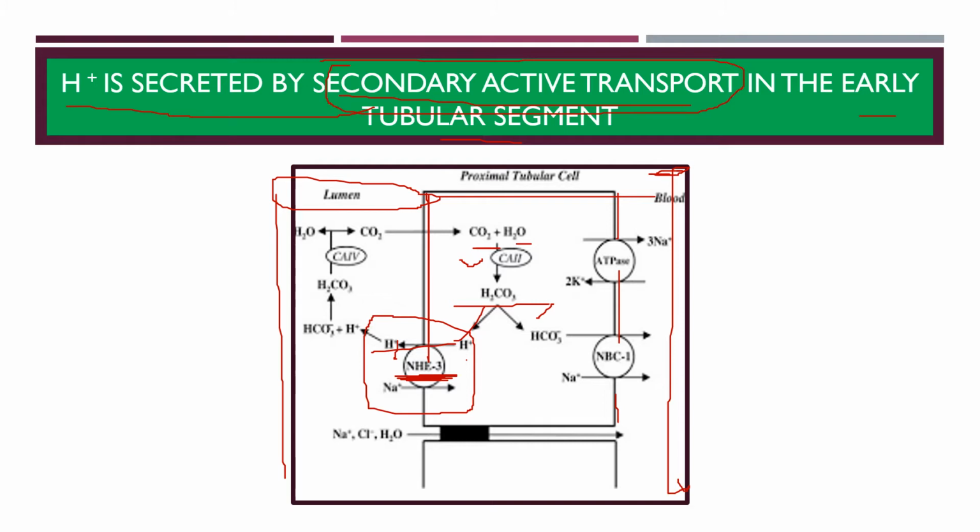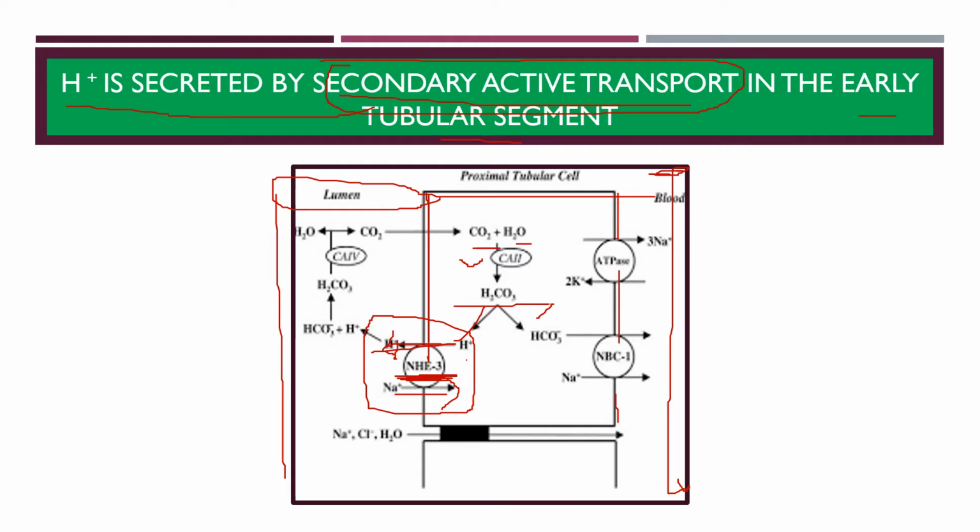So this is an example of secondary active transport, by which H plus is moving outside the tubular cell into the lumen, whereas in exchange the Na plus is entering the tubular cell along its concentration gradient. It's moving down the concentration gradient.